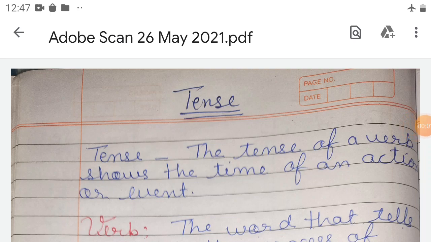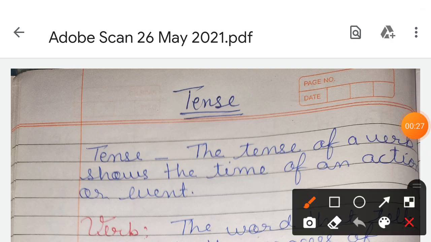Students, so today our topic is tense. First I will tell you what tense is. The tense of a verb shows the time of an action or event. It means from the verb we will come to know which tense it is. For example, anything you can take. I will tell you an example.